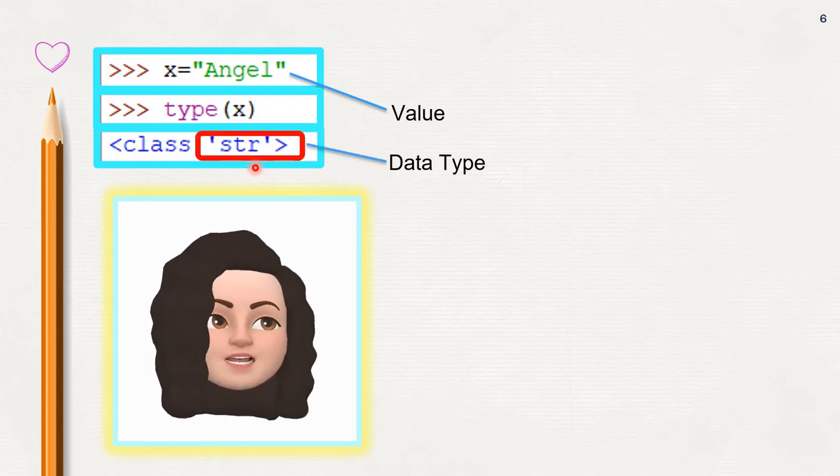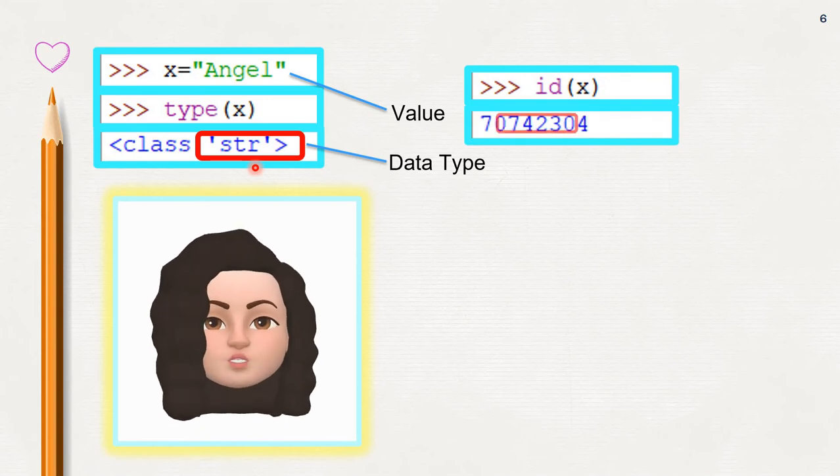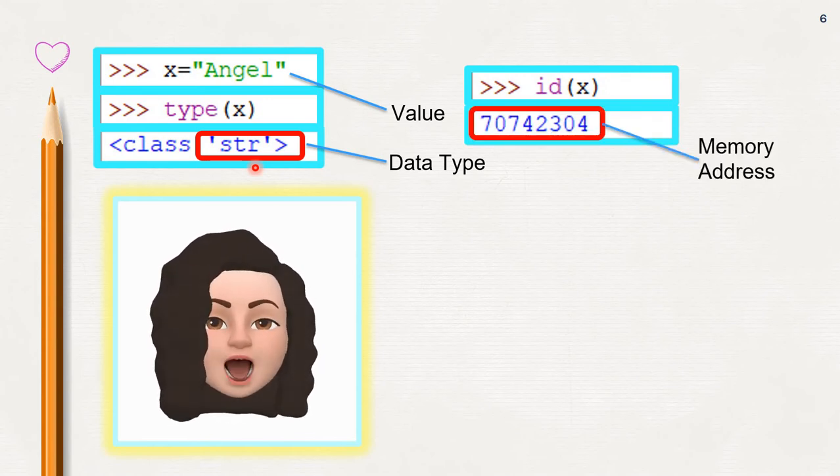So every variable has a value. And now let's check the memory address. id of x. What is the memory address? 70742304. Okay. So every variable will have a value, data type and the memory address.